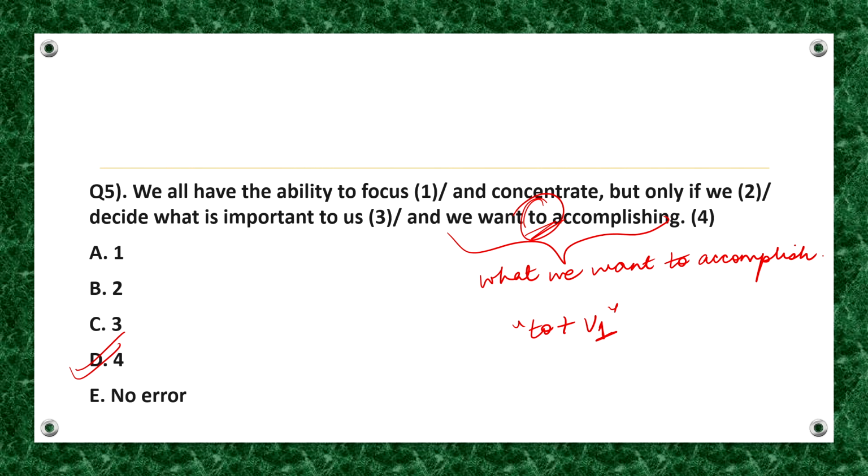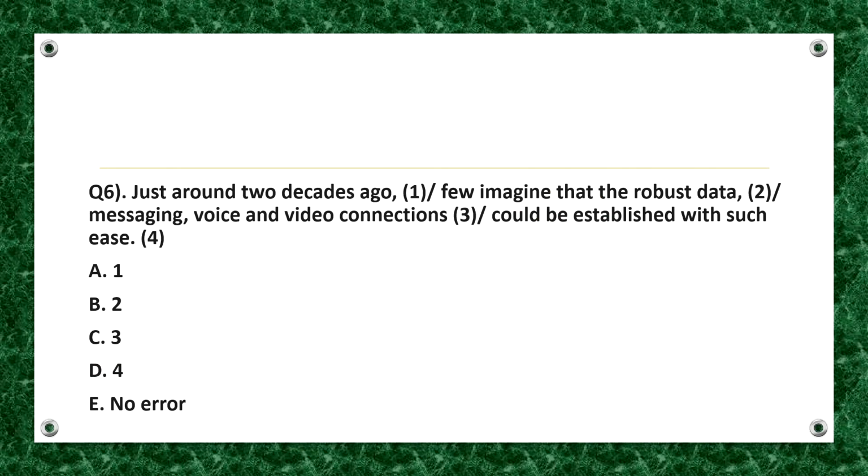Hence, the correct sentence should be: we all have the ability to focus and concentrate, but only if we decide what is important to us and what we want to accomplish. Fine. I hope it's clear to you all. Now, moving forward, here's the next question. Solve it.